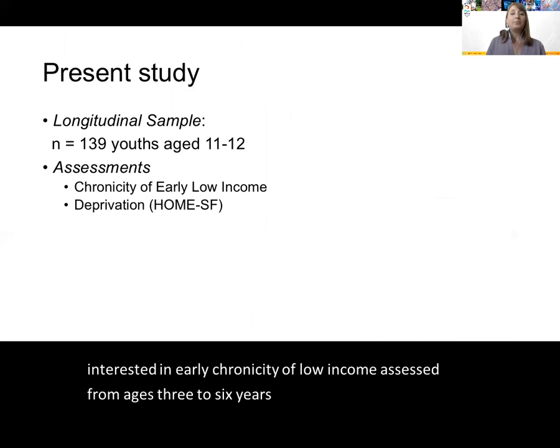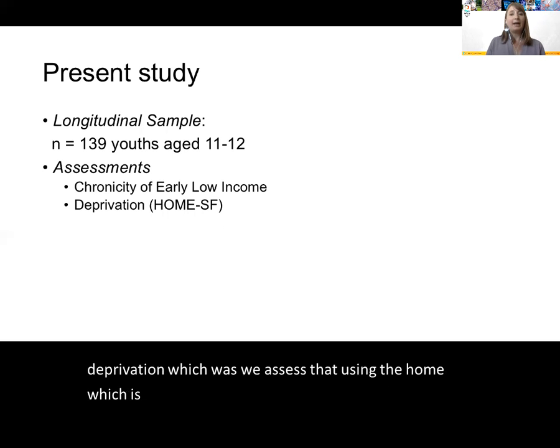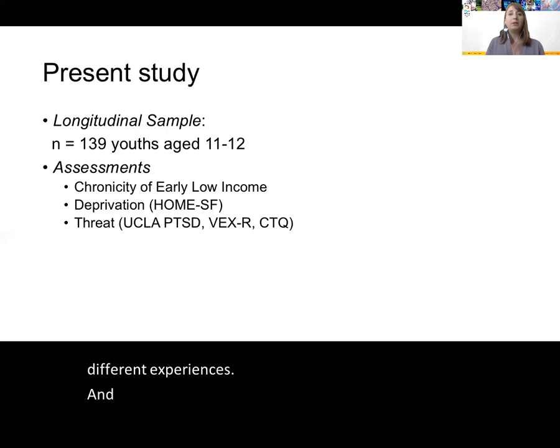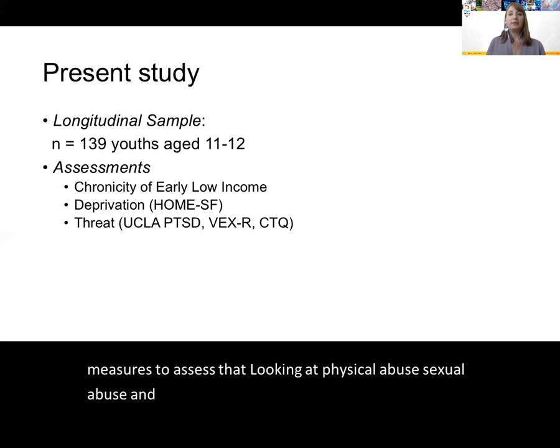We assessed deprivation using the HOME, which assessed things like access to learning materials, parental involvement in learning, language, and a variety of different experiences. And we also assessed threat, using several different measures looking at physical abuse, sexual abuse, and community violence and domestic violence.